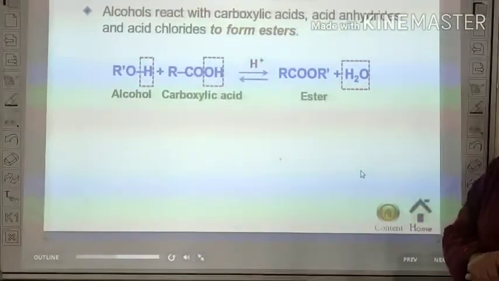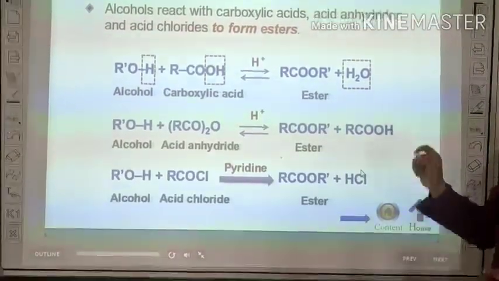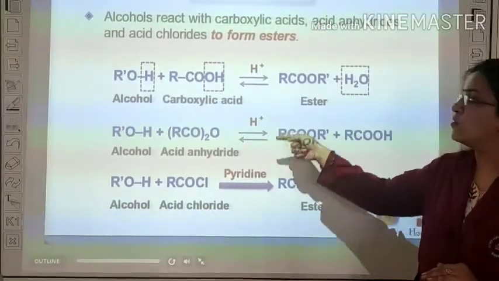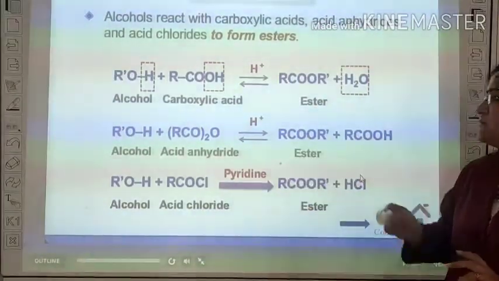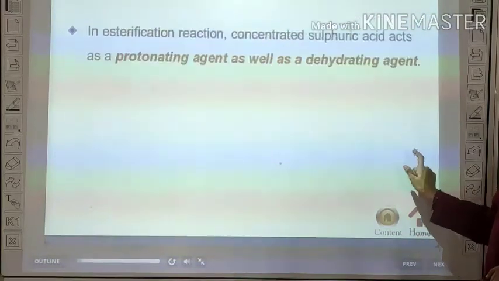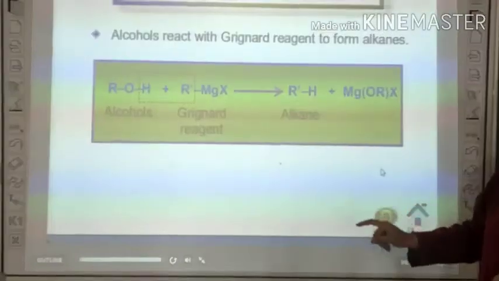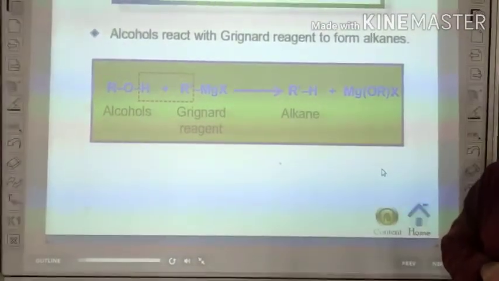Next, alcohol reacts with carboxylic acid and forms ester in the presence of dilute acid, and the process is called esterification. The esterification reaction is a reversible reaction.